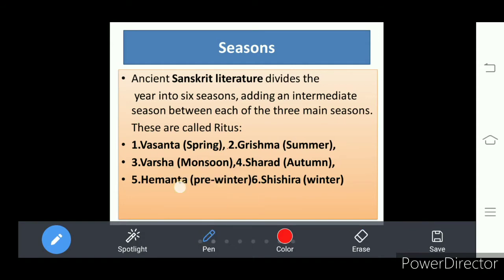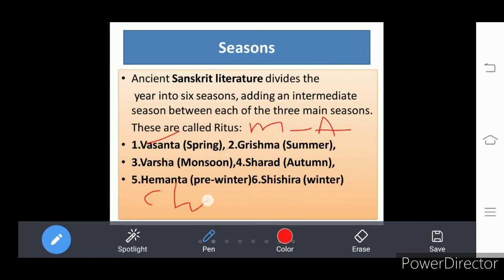How many months? 2 months. Vasanta starts in the month of March and April. What we call March and April in ancient Sanskrit are called Chaitra.